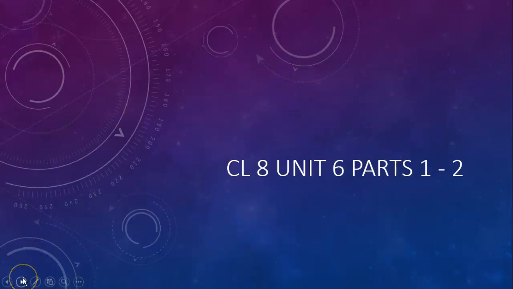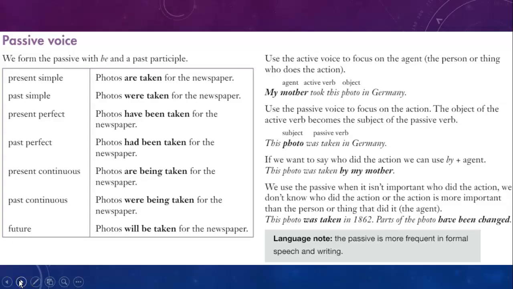Today we'll do Unit 6, Parts 1 and 2. Let's just start. The first topic we'll do today will be the passive voice. We form the passive with be and a past participle. Now, this means the verb to be and the past participle of the verb of your selection. Okay?